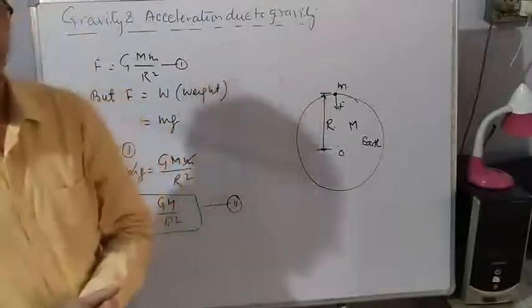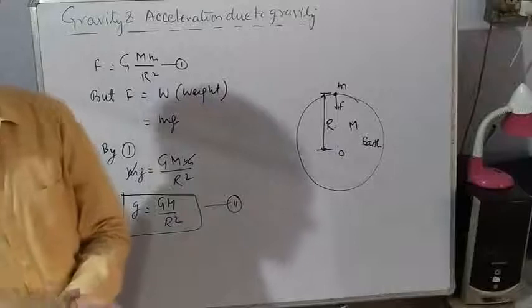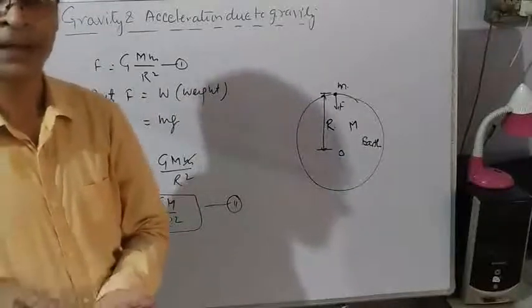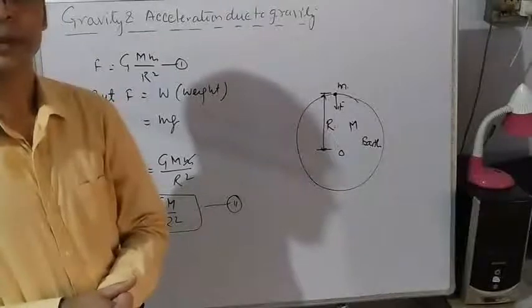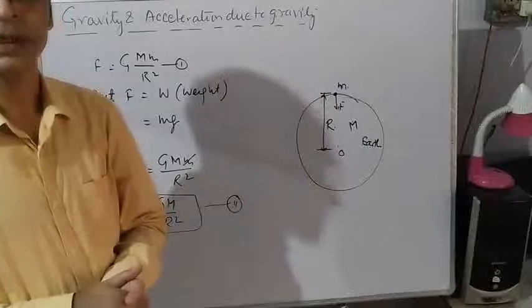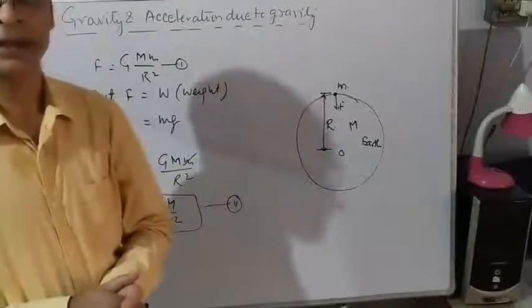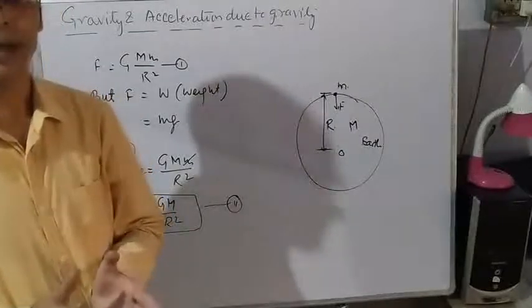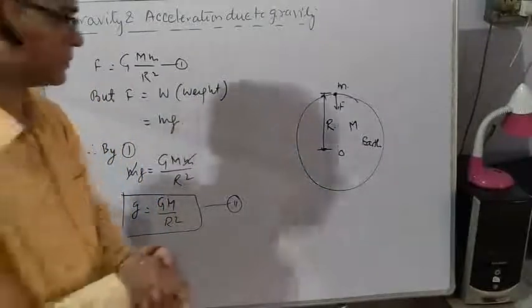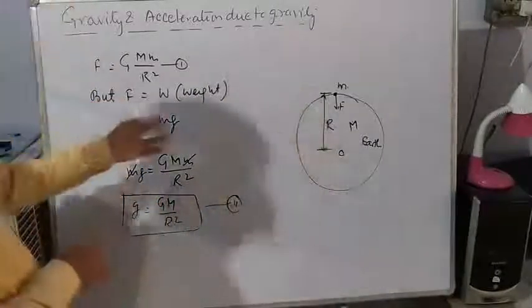And by Newton's second law, if force is acting on a body, the body will experience acceleration. Since this acceleration is being produced because of gravity of the Earth, this acceleration is called acceleration due to gravity. So F is equal to mg.